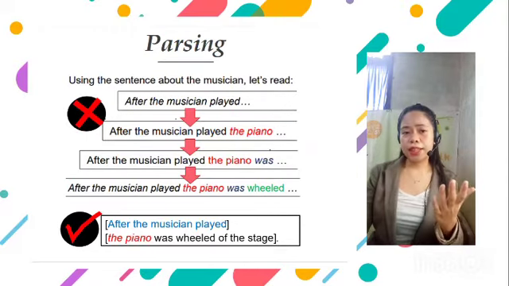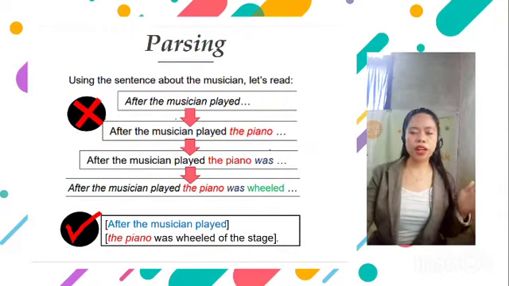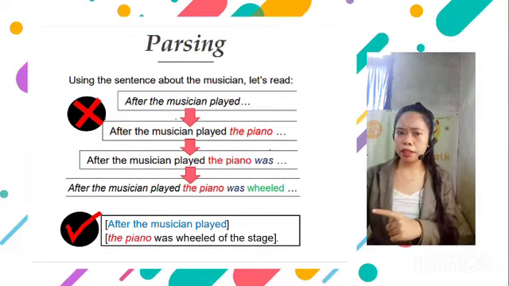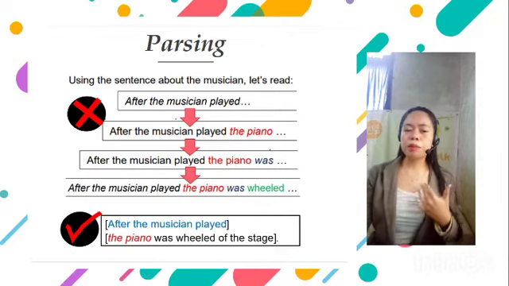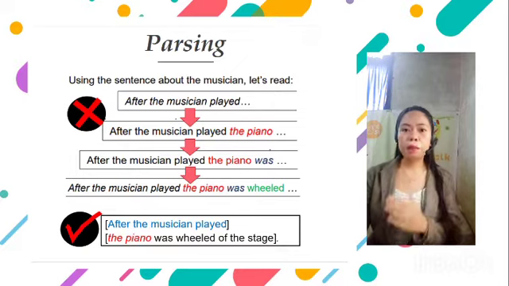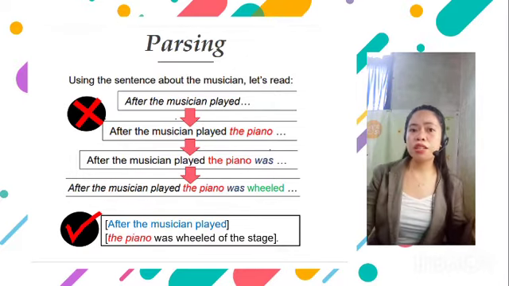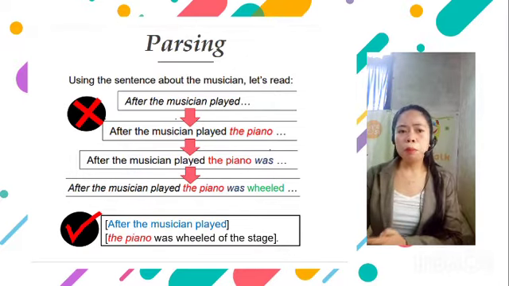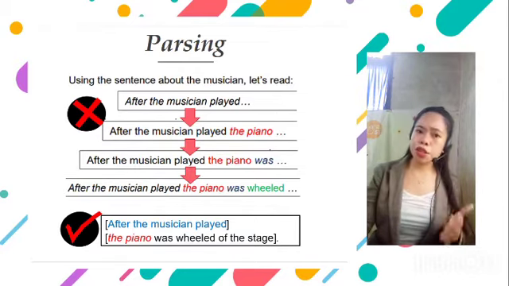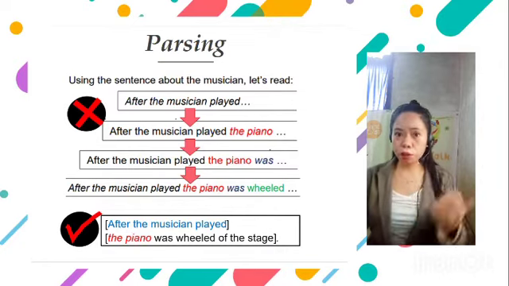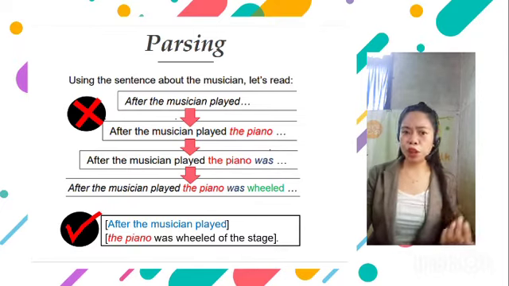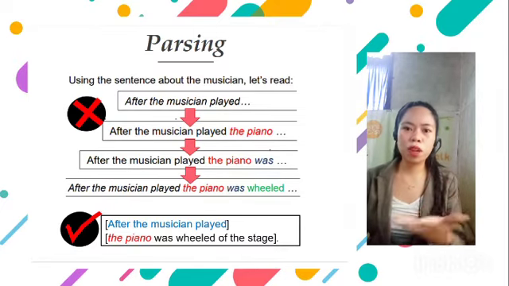Let's look at and use the sentence about the musician earlier as an example. So let's read. After the musician played, according to the late closure, the parsing mechanism assumes that the piano is part of the current phrase. So, let's add the piano in the current phrase. After the musician played the piano, but when we reach was, late closure also adds it. So, after the musician played the piano was, it's still okay in that part. And then, wheeled is also added. After the musician played, the piano was wheeled.